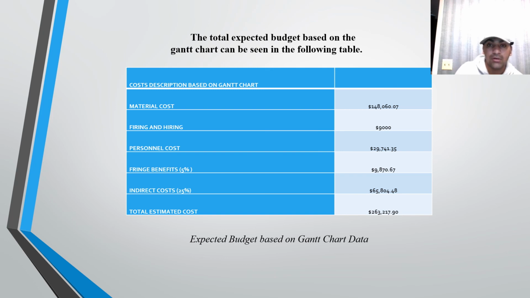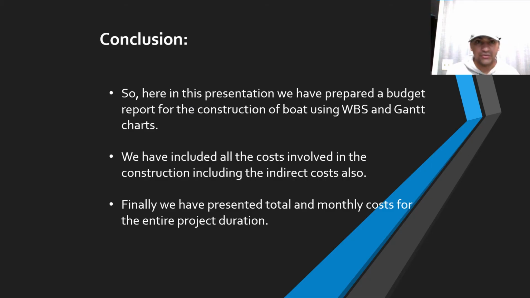By combining all these costs, we get the total estimated cost for the construction of the boat vessel project, which amounts to around $263,217.90. This entire budget has been calculated based on the Gantt chart data, as I told earlier. As you can see, the tasks that we have been working on have been concluded, and as we discussed in the previous slide, this is the total budget required for the construction of this project.